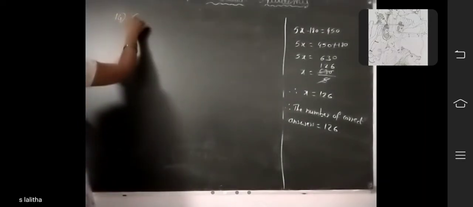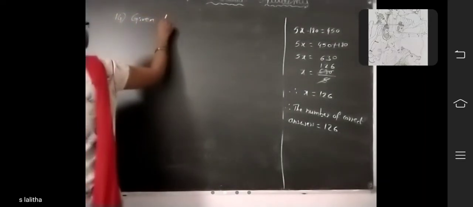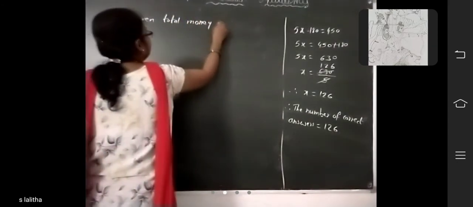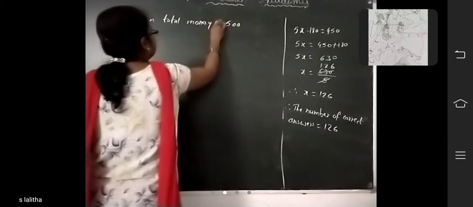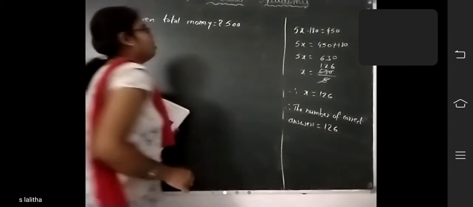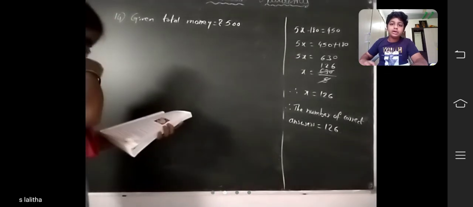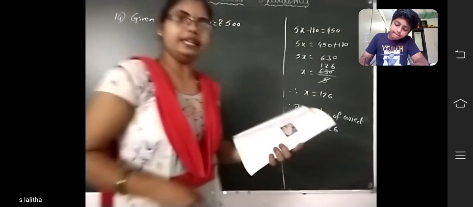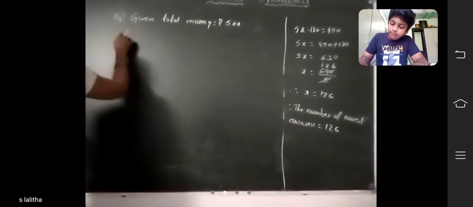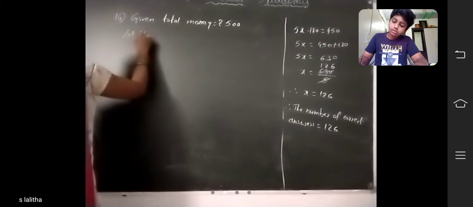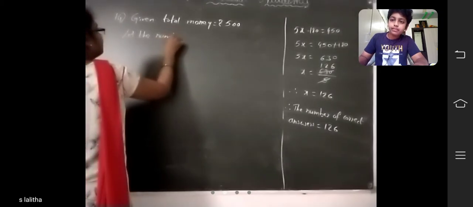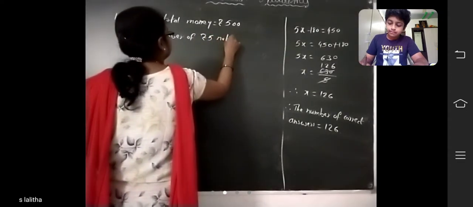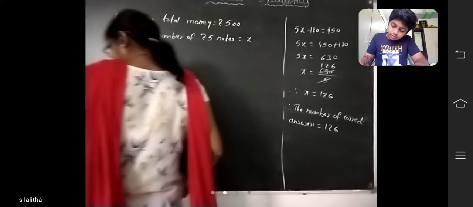So what is given? Given total money equal to 500 rupees. Total money is 500 rupees. We don't know how many 5 rupee notes, how many 10 rupee notes. Let the number of 5 rupee notes be equal to x.